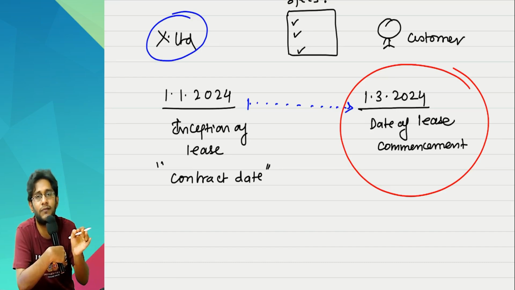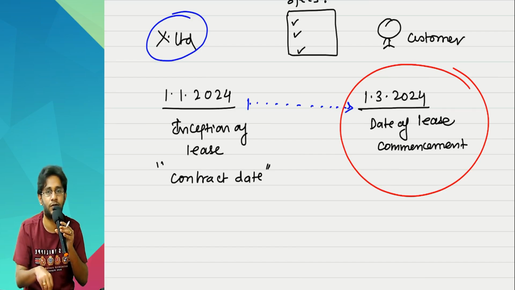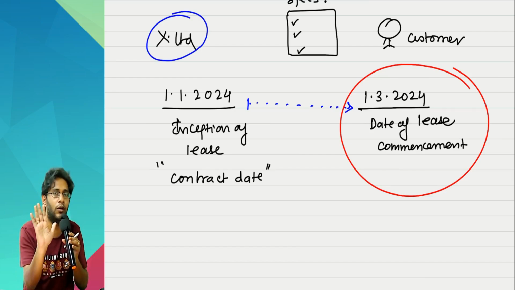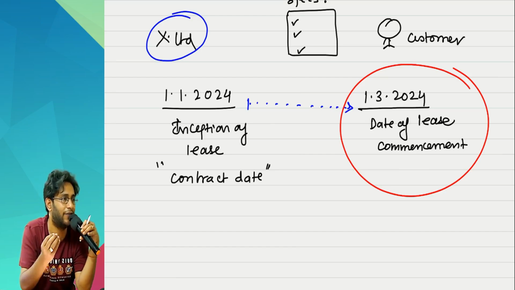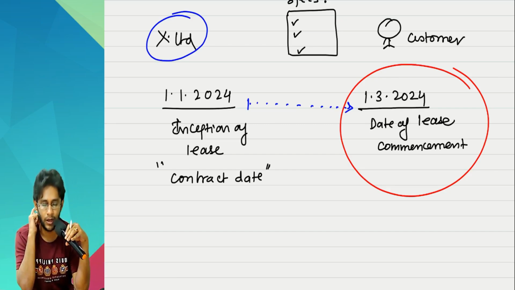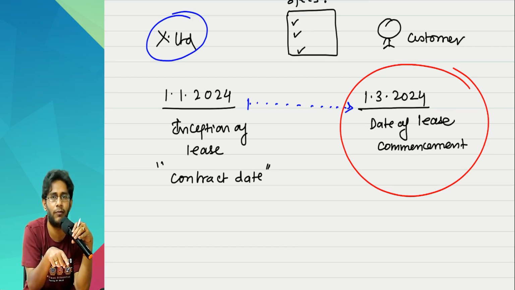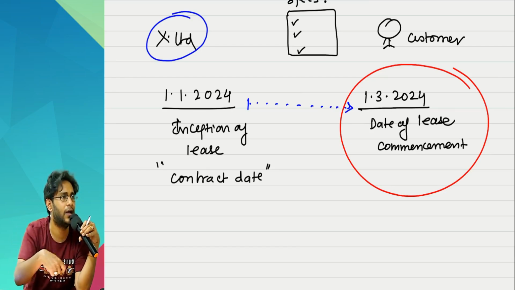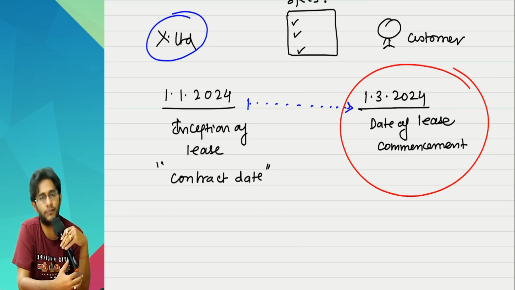For the purpose of that evaluation, the decision making has to be done on the inception date. On the inception date, in your contract, did you write clearly about the asset or not? If you have written, that's all. The asset is identified. The asset physically may be there, may not be there. Suppose X Limited does not have the asset, but based on the requirements you gave him, he will buy the asset from somebody and make it available to you. This is how it happens for most of the airline industries.